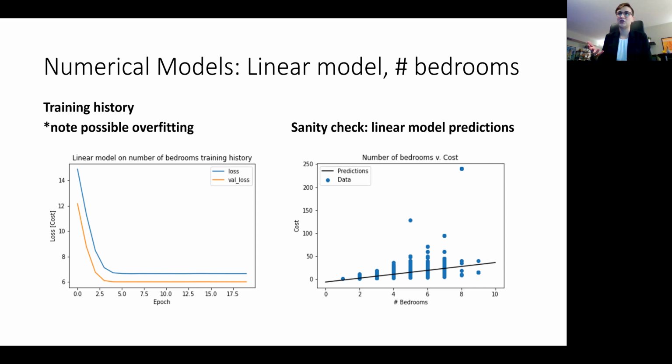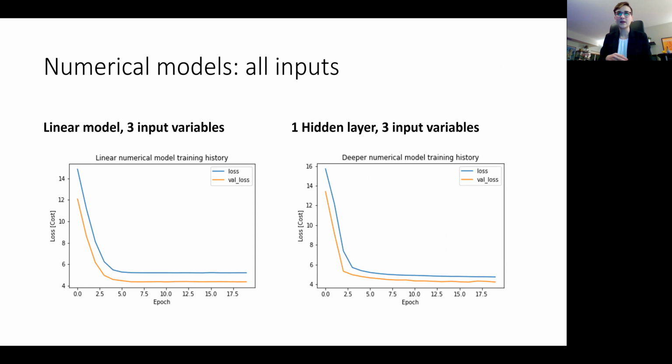So this was just a sanity check to make sure that I was processing the data in the right way. Then I did another linear model with all 3 variables. And finally, I did a model with a hidden layer, a dense layer, and the 3 input variables. I just wanted to note that in both of these cases, the validation loss is actually less than the training loss, which means we may be overfitting. But we'll see at the end that these models did actually perform fairly well on the held out test set.